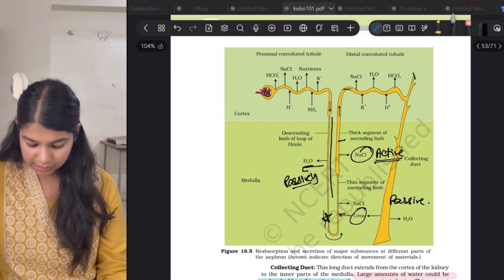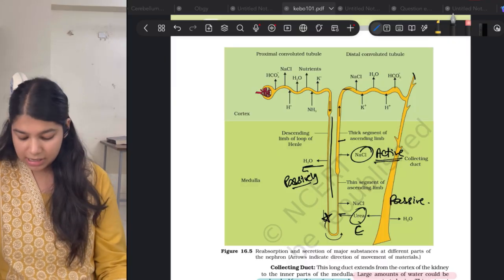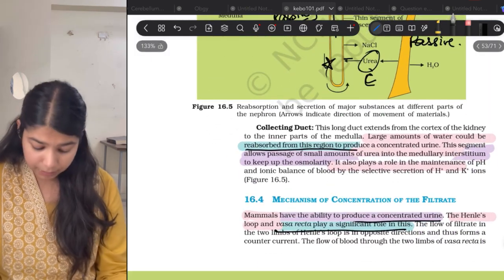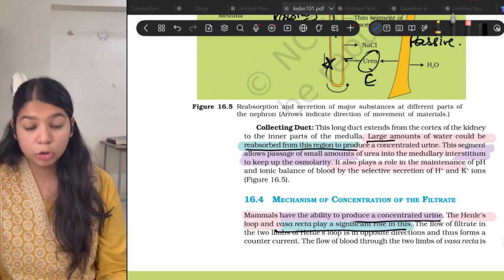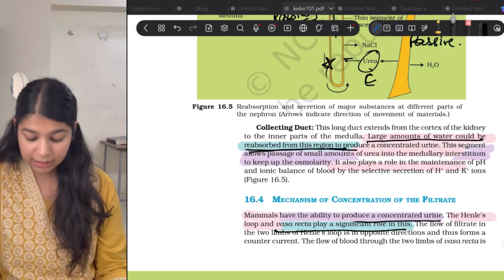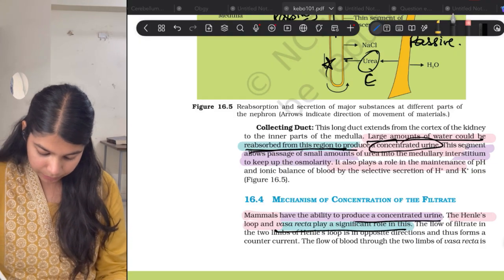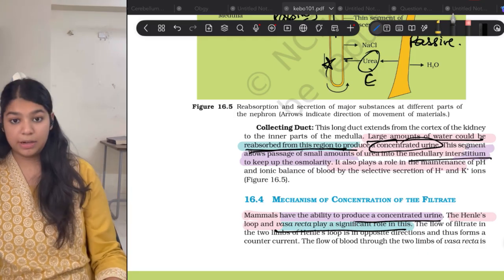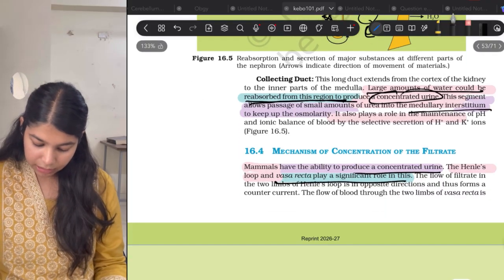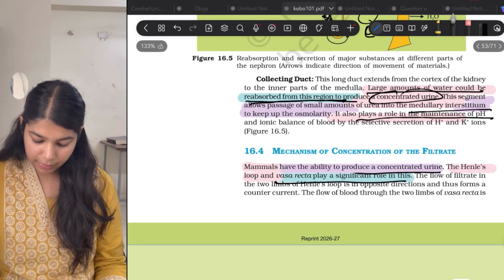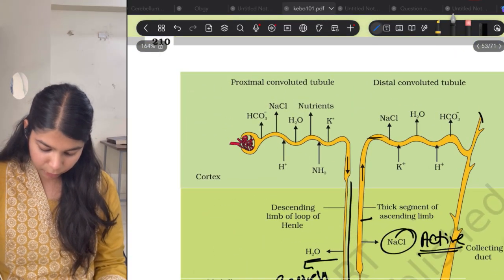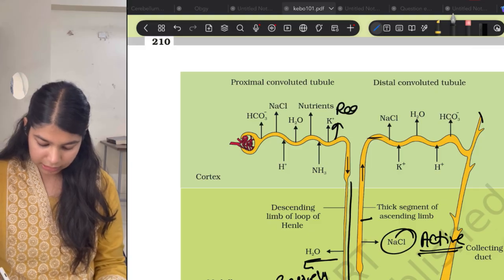Sometimes the figure is given as it is and they just label this as A or B or C, and then they ask what is A or what is C, something like that. Collecting duct: a large amount of water could be reabsorbed from this region, providing the concentrated urine. Some amount of urea flows into the medullary interstitium to keep up the osmolality. This line I will explain later. It also plays a role in maintenance of pH by selective secretion of H+ and K+. So the upward arrow shows reabsorption, while the downward arrow shows secretion.